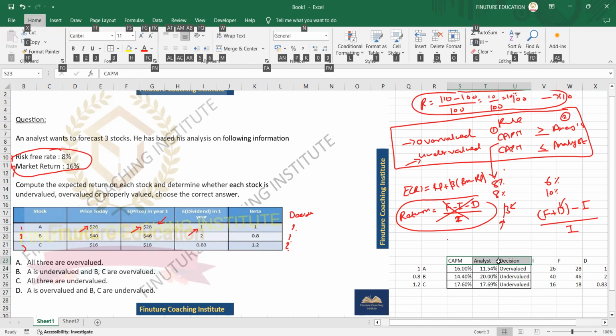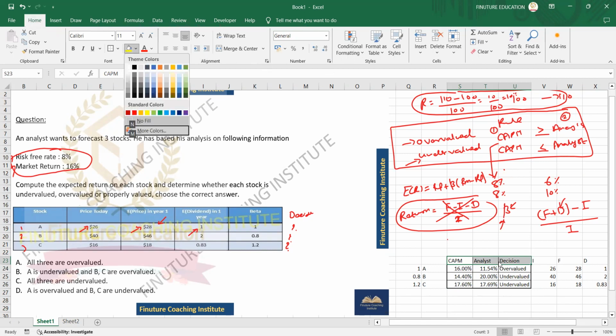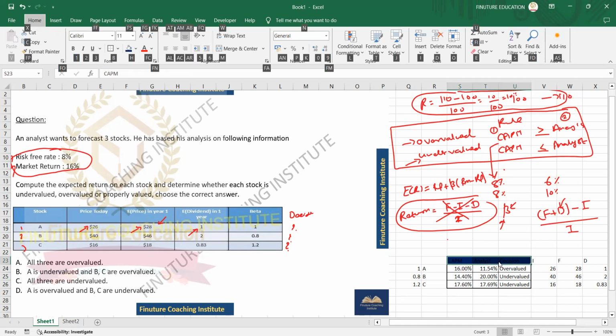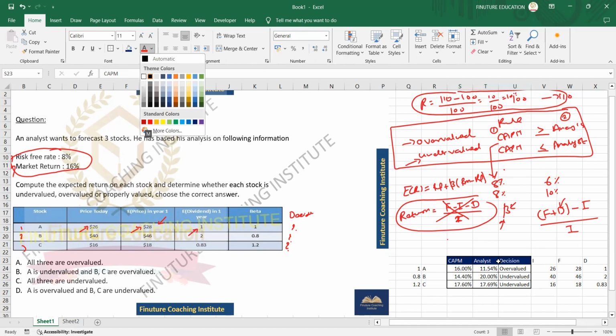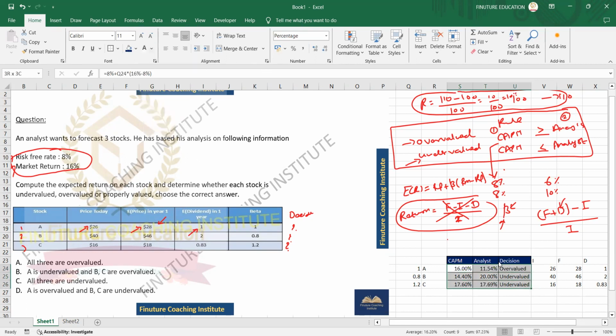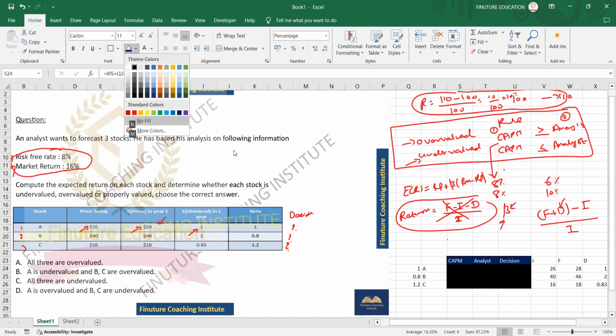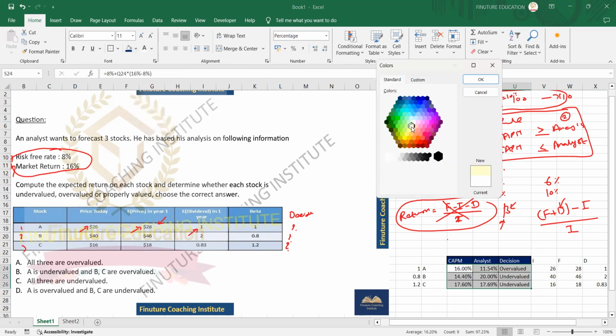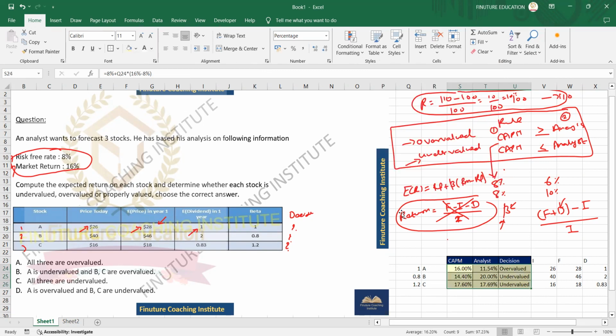And what do you do with undervalued and overvalued stock? For overvalued, we're going to buy because we are expecting the price to go up.